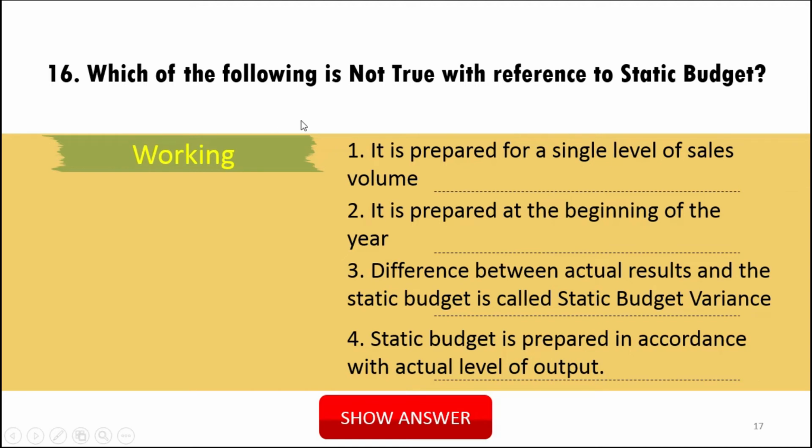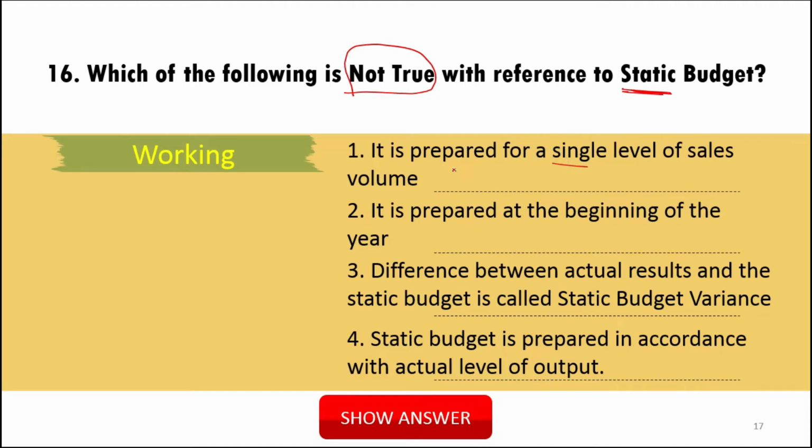16th question, which of the following is not true? It is asking not true. So with reference to static budget, remember static budget, it is prepared for a single level of sales. Yes, so it is true. We cannot say it is not true.